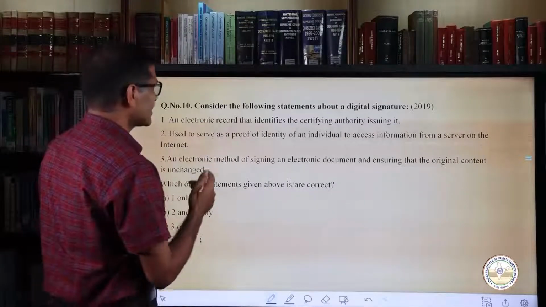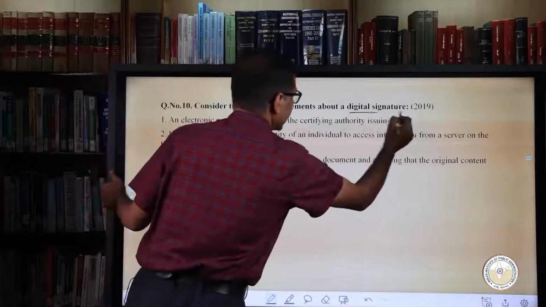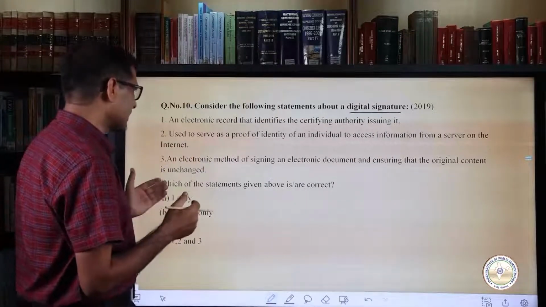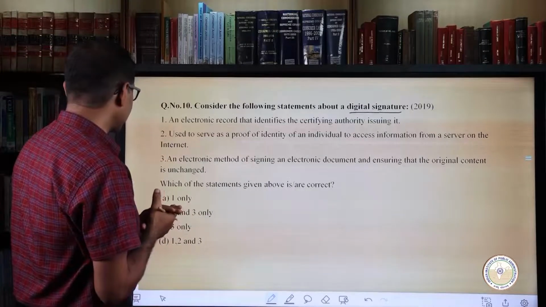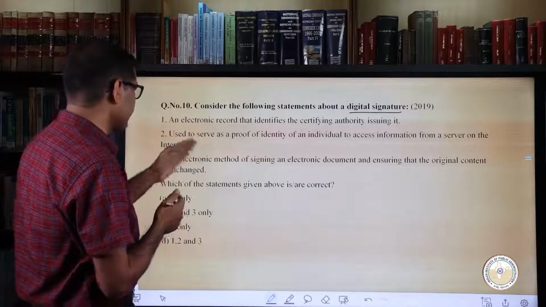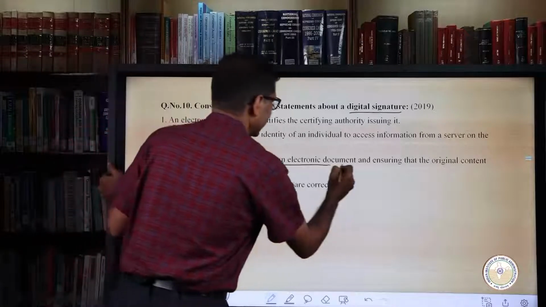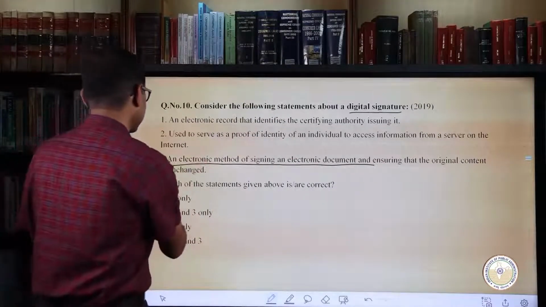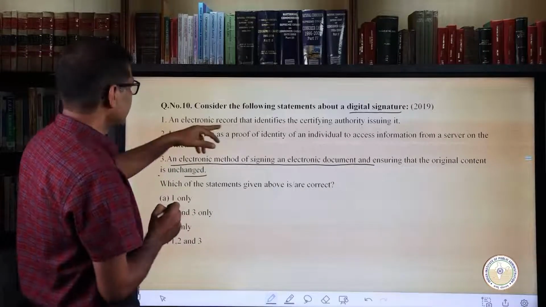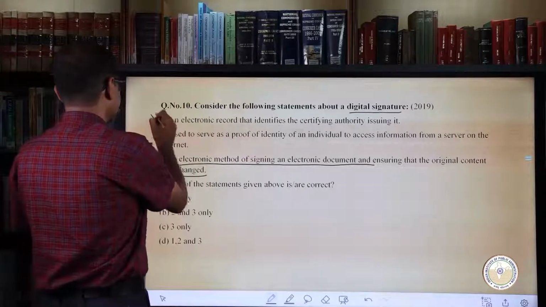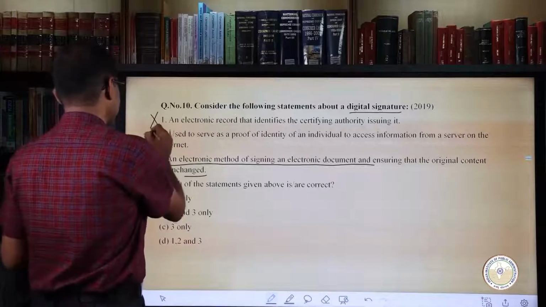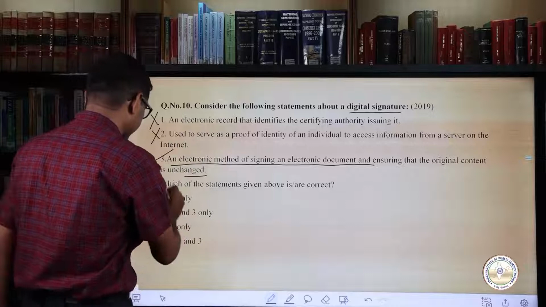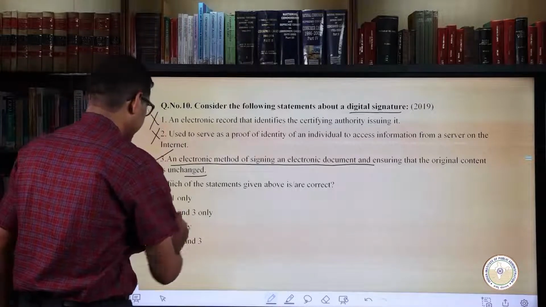The question is related to digital signature and is a factual question, that digital signature is basically an electronic method of signing an electronic document and ensuring that the original content is unchanged. This is incorrect. The first statement is incorrect. The second statement is equally incorrect. So the right answer is only the third statement, and for this the right answer is C, 3 only.